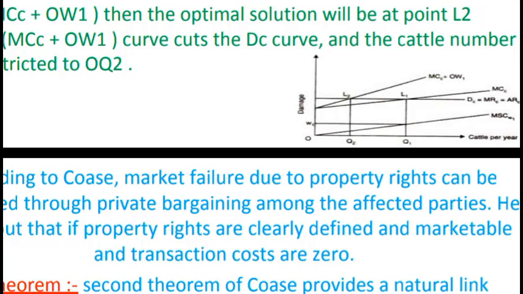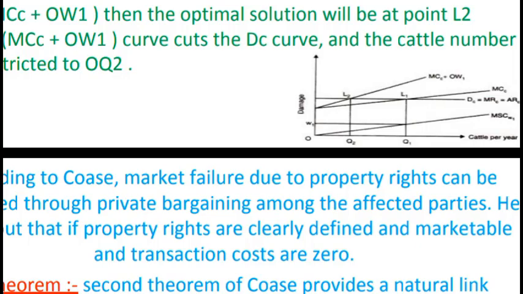When they reach a mutual understanding, they will reduce. Obviously the output of the cattle raiser reduces, but the total output of both must increase. We have not taken a numerical example, I am very sorry, but you understand what I am saying.